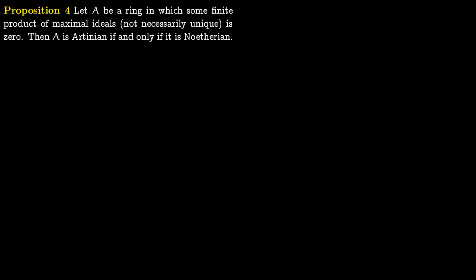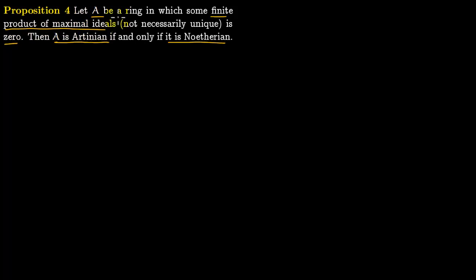Now we come to a proposition where we can actually link the notion of Artinian and Noetherian very tightly. Let A be a ring in which some finite product of maximal ideals, which are not necessarily unique, is 0. Then A is Artinian if and only if it is Noetherian. So being Artinian and Noetherian coincide if there is a ring in which a finite product of maximal ideals becomes 0.